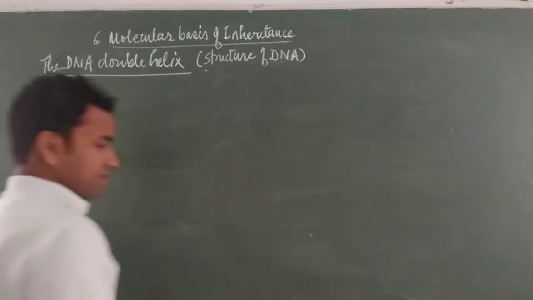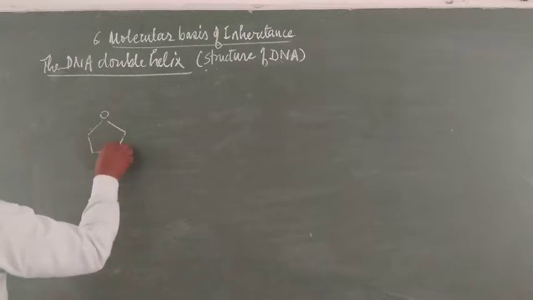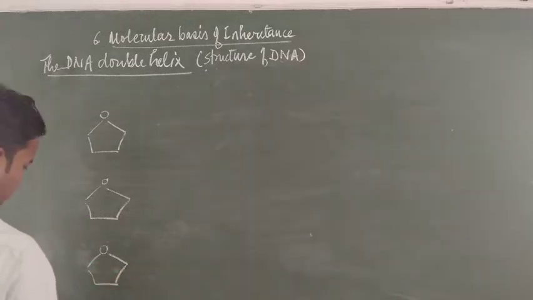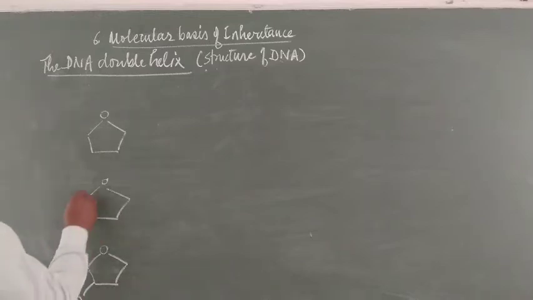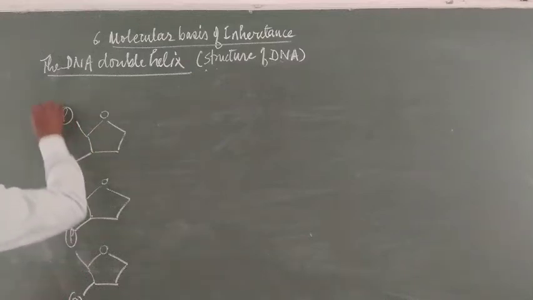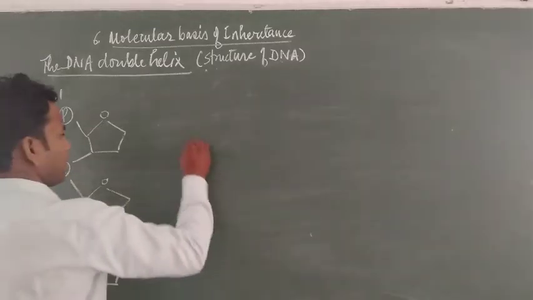Now students, the structure of DNA. This is a pentose sugar that forms the backbone of DNA. This is a phosphate, the 3-OH in the phosphate. Students, this diagram is only a diagrammatic representation. Phosphate, 5-phosphate.